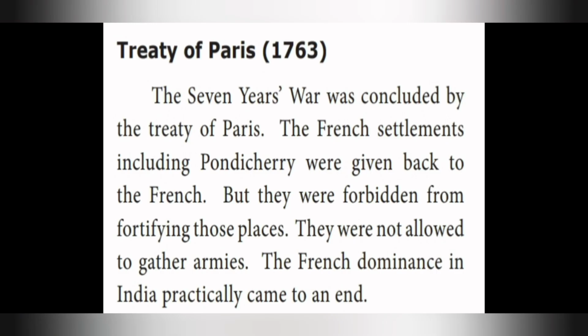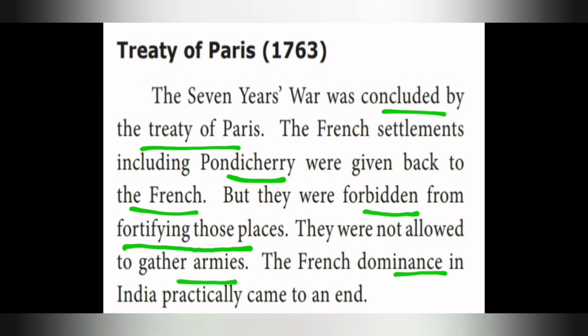Next one, the Treaty of Paris. The Seven Years' War was concluded by the Treaty of Paris. The French settlements including Pondicherry were given back to the French. So this Treaty of Paris made the Third Carnatic War come to an end. The French settlements including Pondicherry were given to the French, but they were forbidden from fortifying those places. They were not allowed to gather armies. The French dominance in India practically came to an end.